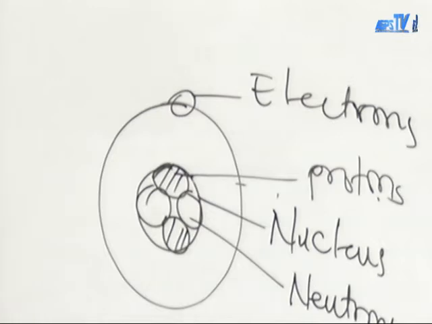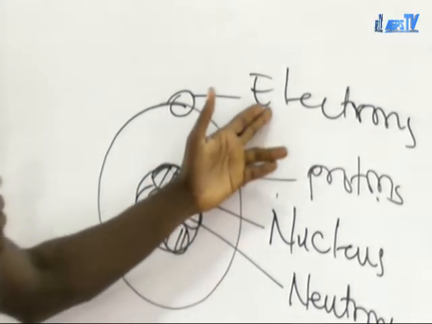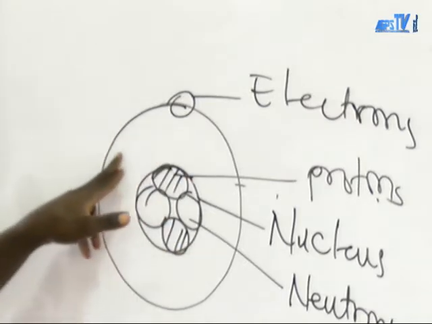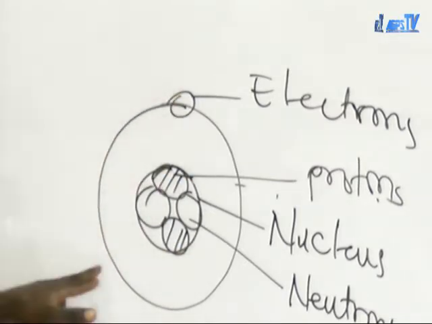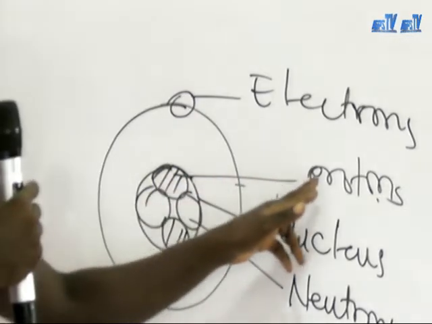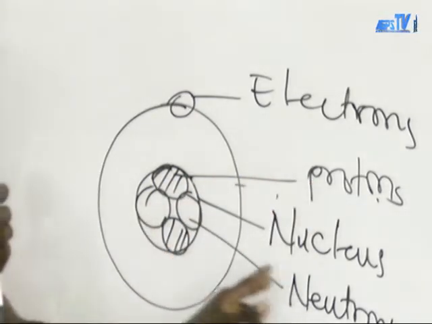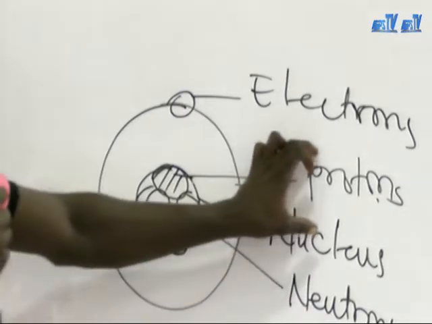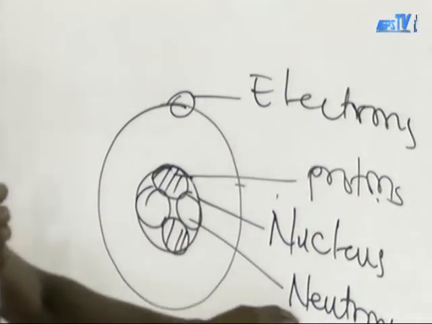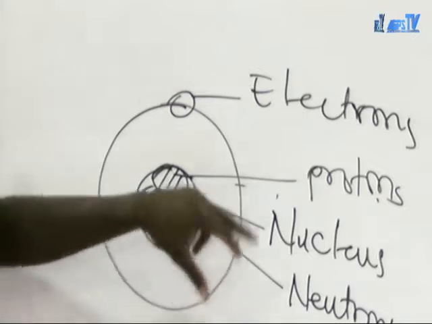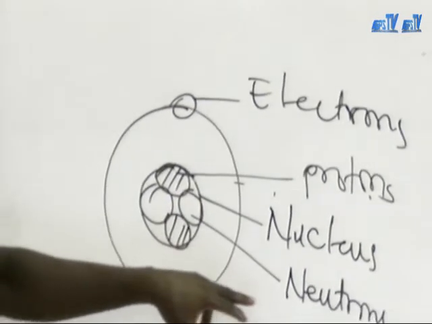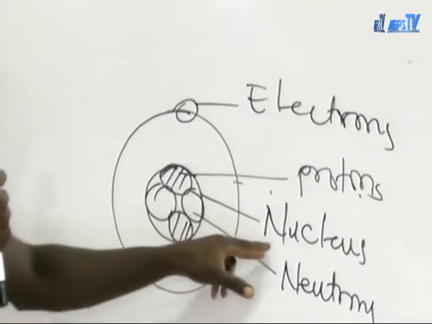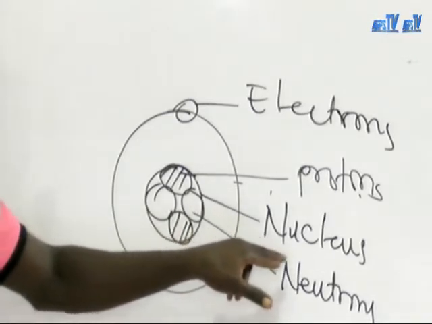As you can see from the board, this is the electron. The electron always moves around the nucleus. Take note of that. And this is the proton. We have the neutron, and the outer part is the nucleus. So the protons and the neutrons are found in the nucleus of an atom.